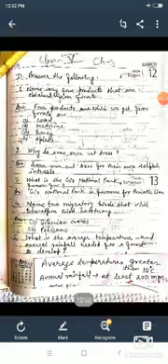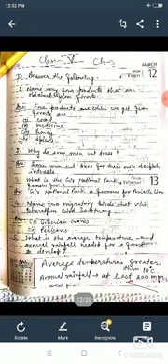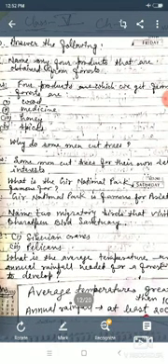I hope this is clear to all of you. Now, name two migratory birds that visit Bharatpur Bird Sanctuary. You will write: the two migratory birds that visit the Bharatpur Bird Sanctuary are the Siberian crane and the pelican.